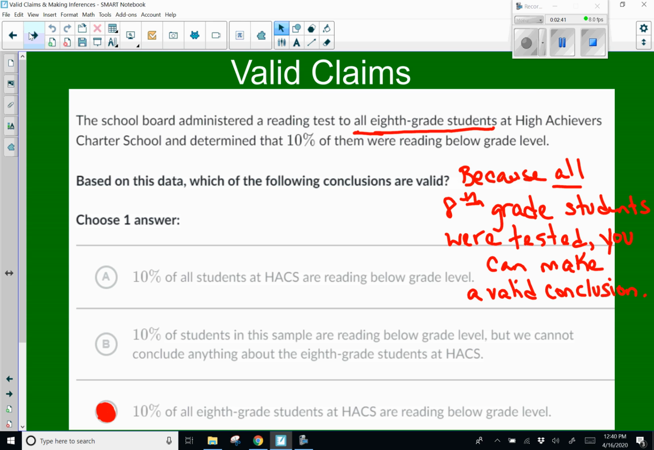In answer choice B, it says 10% of students in this sample are reading below grade level, which is also not true because it was all 8th grade students. It wasn't just a sample of them. And then the last choice, which is the correct one, it says 10% of all 8th grade students at HACS are reading below grade level. Well, that would be a valid conclusion because it was 10% of all the 8th grade students.